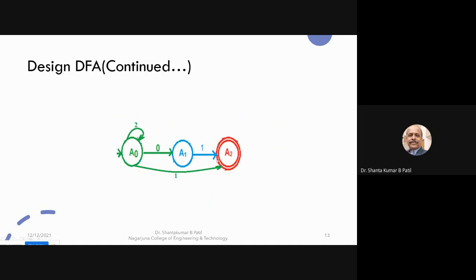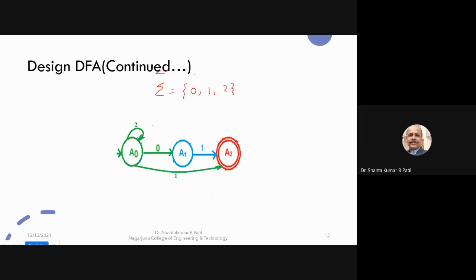In the deterministic finite automata, from this figure, you can make out that sigma is equal to 0, 1, 2. That means from each state, you should have three outgoing transitions.